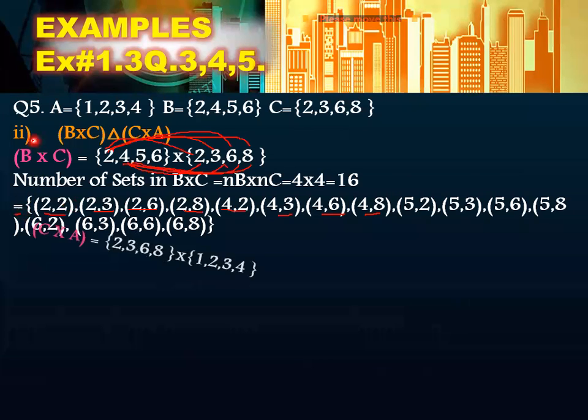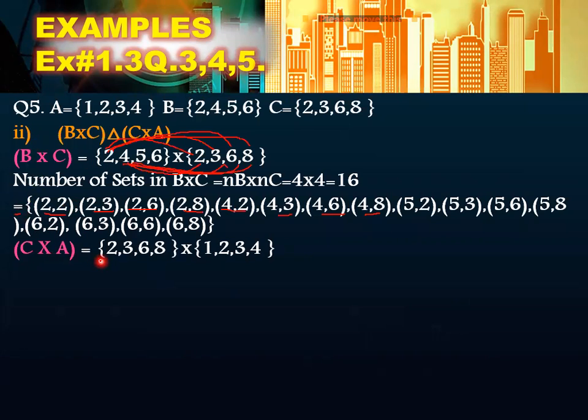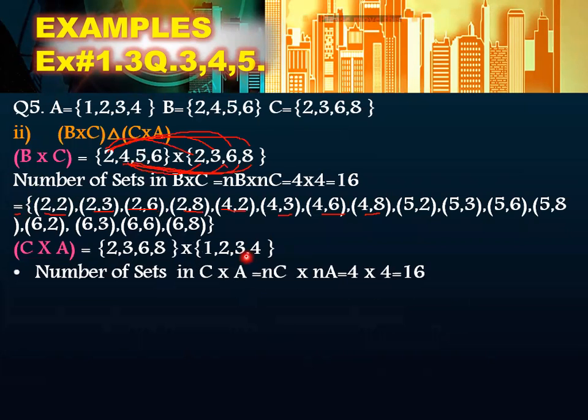Next, we are going to find C cross A. So C cross A will be equal to 2, 3, 6, 8 and 1, 2, 3, 4. Again, you are going to find the number of ordered pairs in C cross A. It will be equal to the number of elements of set C multiplied by the number of elements of set A. So 4 multiplied by 4 will be equal to 16. So 16 ordered pairs are going to be formed in this set again.